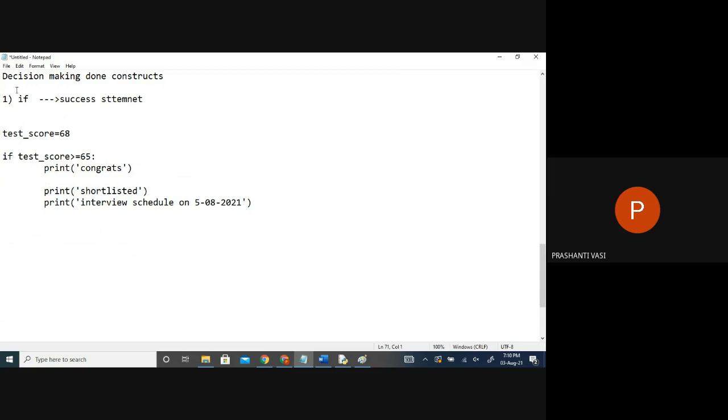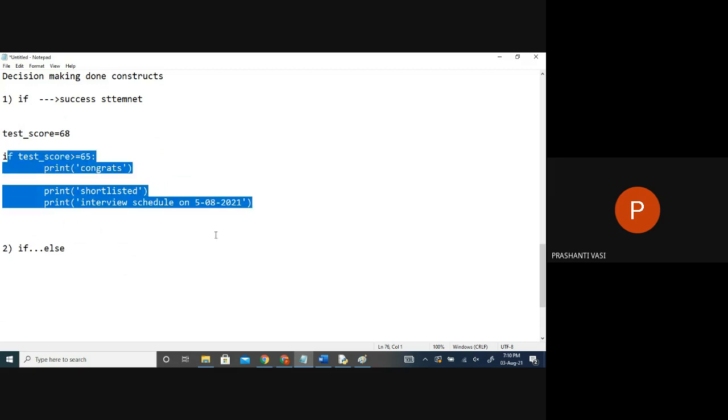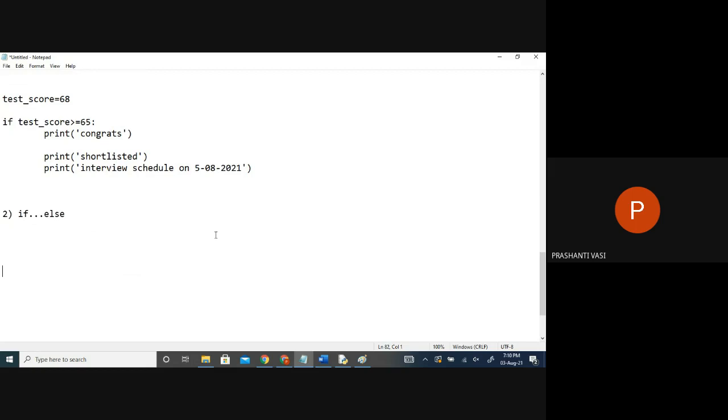This is the first concept, only if, without else. The second part is if else. Already we have seen this. We have already seen a few examples with that. It means here we have an answer for both. We'll definitely get some answer or the other on the screen. Either I'll log in or I'll fail in the login, but I'll get some confirmation. Here, I'm not getting any confirmation if I failed, right? So the point you have to remember is, we'll get some output for both success and failure. Any confusion till here?